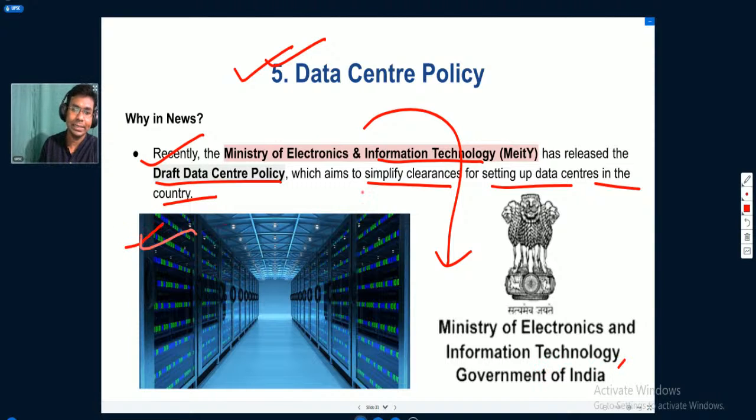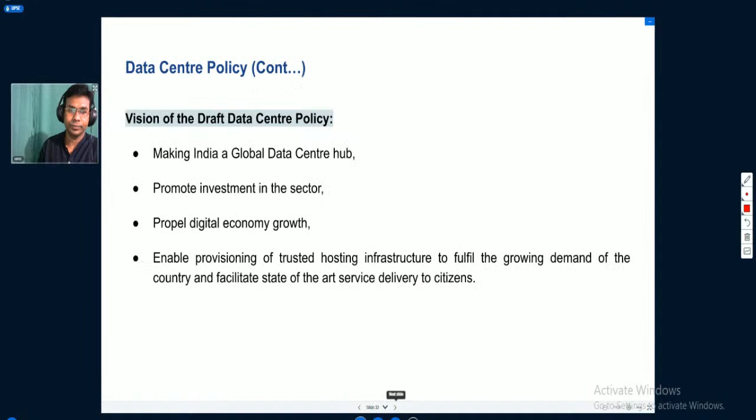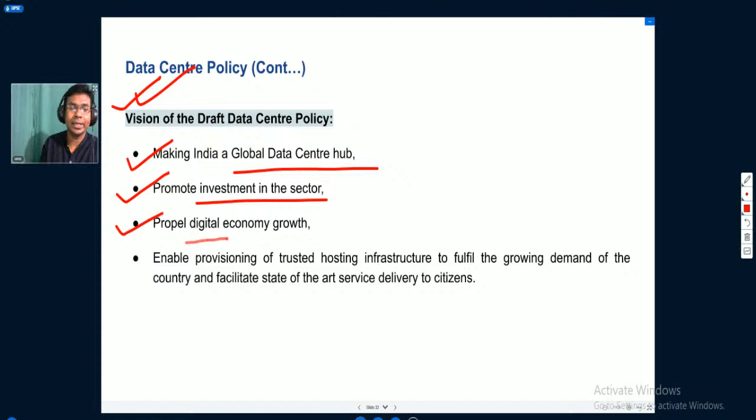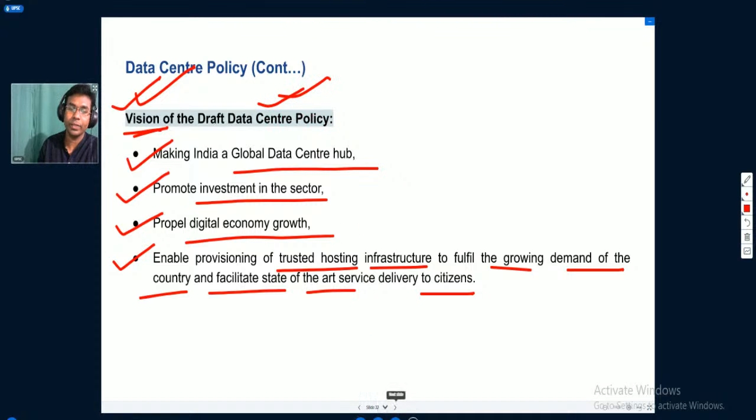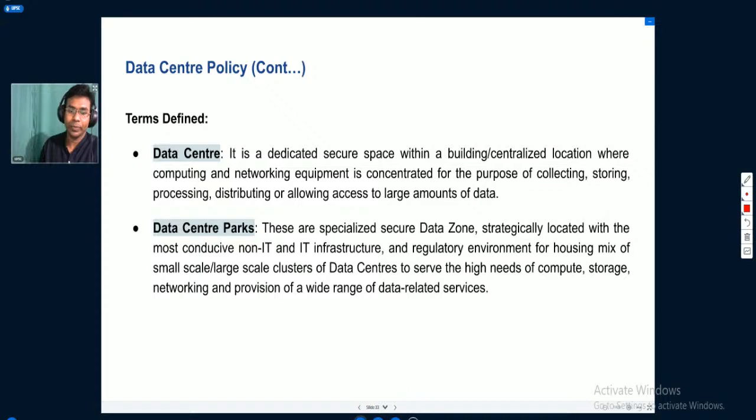Here you can see an image of a data center. Then what is the vision of the draft data center policy? The vision is making India a global data center hub to promote investment in this sector, to propel digital economy growth, to enable provisioning of trusted hosting infrastructure to fulfill the growth demand of the country and facilitate state of the art service delivery to citizens. These are the visions of the draft data center policy of the Ministry of Electronics and Information Technology, MeitY.